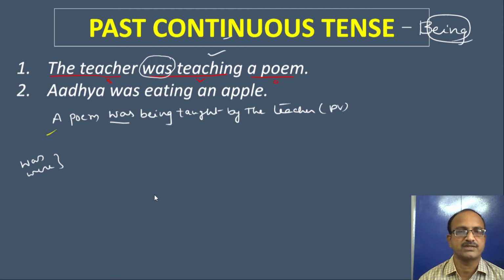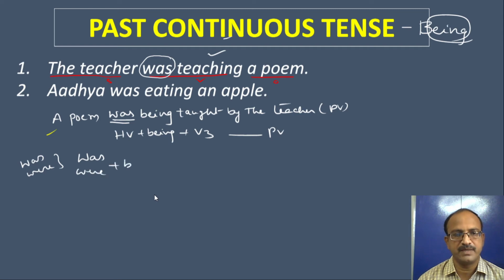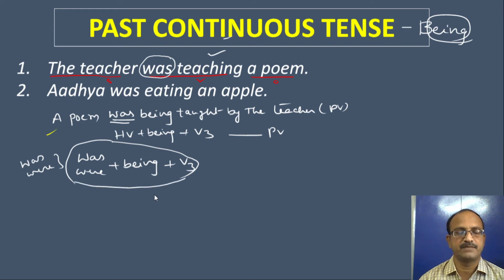So what is the structure of this? This is the helping verb, and this is being, and this is the V3. So in structure, was or were plus being plus V3. So students, you can find the difference between past continuous tense and present continuous tense.